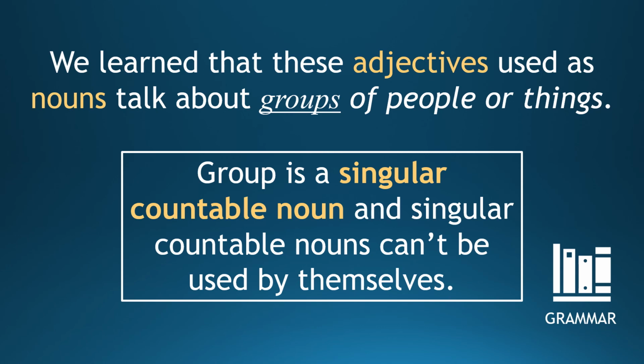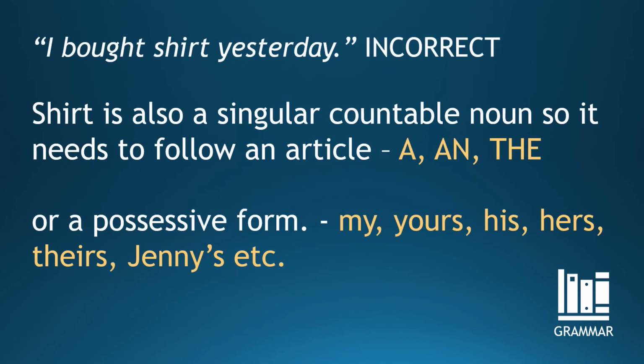We learn that these adjectives as nouns talk about groups of people or things. Group is a singular countable noun, and singular countable nouns can't be used by themselves. I bought shirt yesterday. Incorrect. Shirt is also a singular countable noun, so it needs to follow an article or a possessive form.